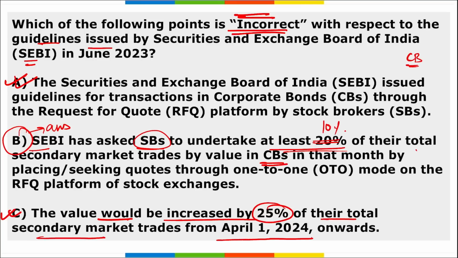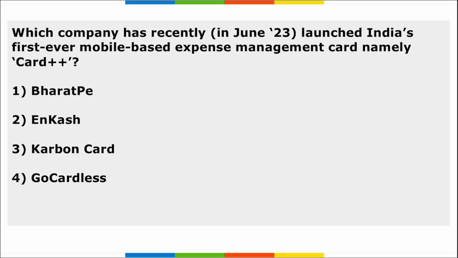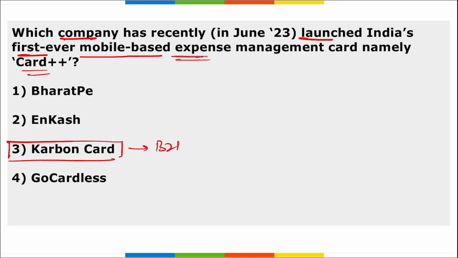Next, which company recently launched India's first ever mobile based expense management card that was named Card Plus Plus? It is your Carbon Card. Carbon Card is a B2B, business to business payment solution provider that has launched India's first ever mobile based expense management card named Card Plus Plus.